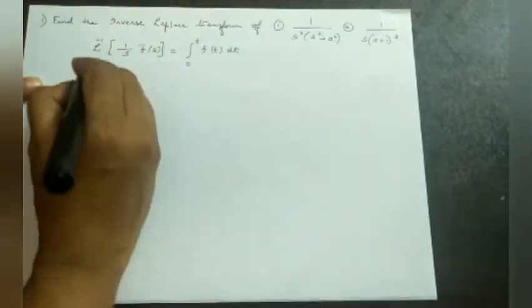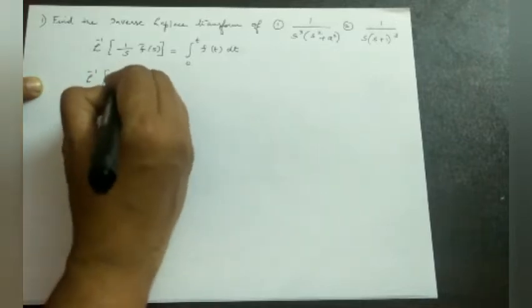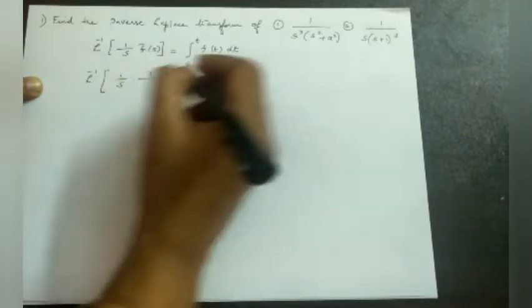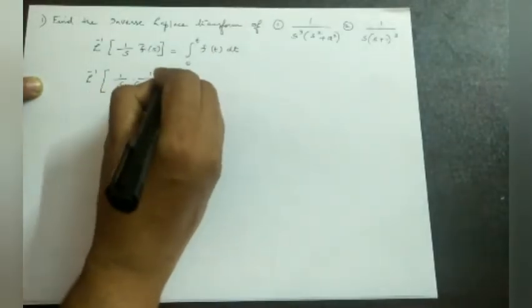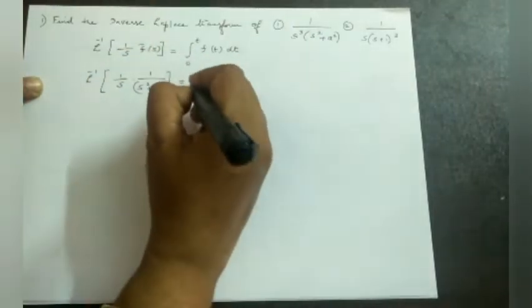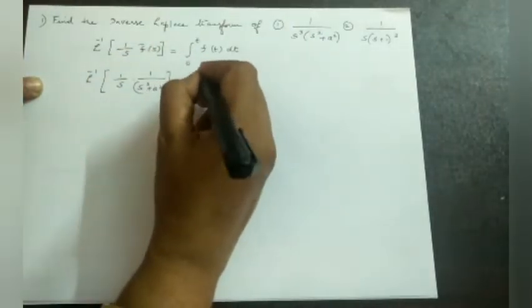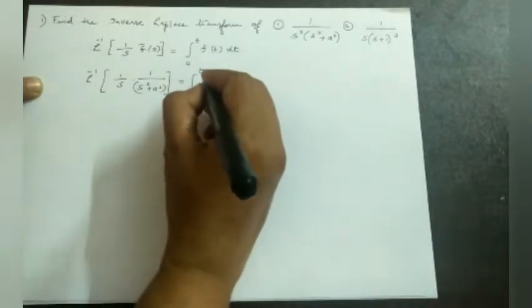Using this, we can write this. It is L inverse of, first of all consider 1 by s into 1 by s square plus a square. Whenever we have a function like this, 1 by s f bar s, we use integral from 0 to t f of t dt, isn't it?